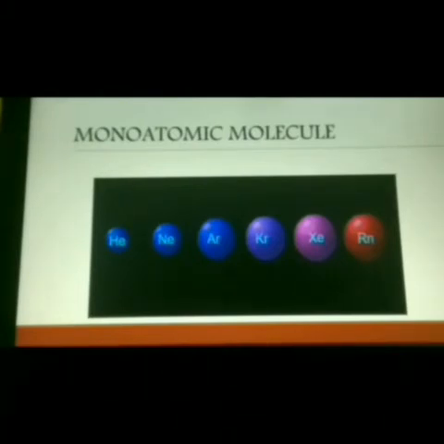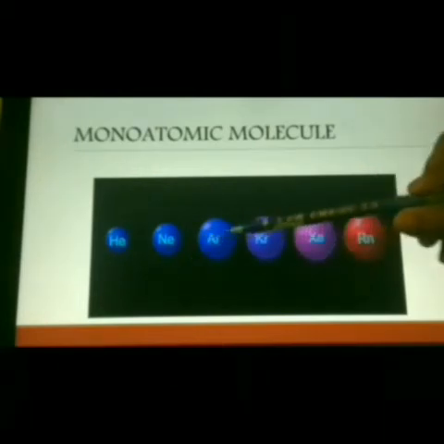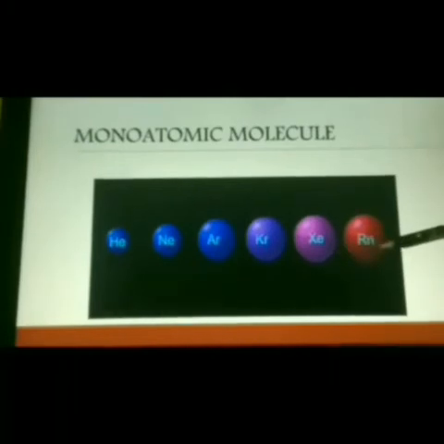A molecule containing only one atom is said to be a monoatomic molecule. Examples are the inert gases: helium, neon, argon, krypton, xenon and radon. They come under monoatomic molecules.